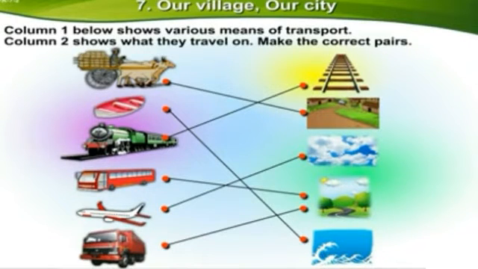Can you tell? Column 1 below shows various means of transport. Column 2 shows what they travel on. Make the correct pair. Now children, on page number 41, the pairs to match are given. So you have to match column 1 and column 2. I have already given it on the screen. So you match it in your textbook.